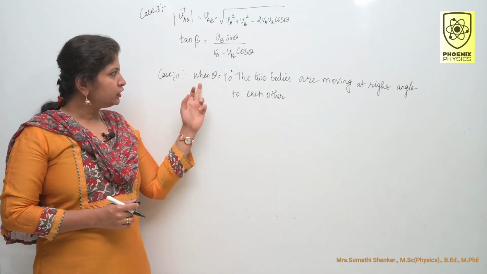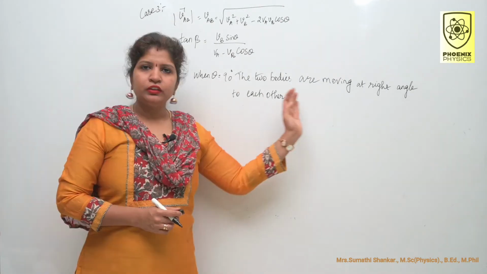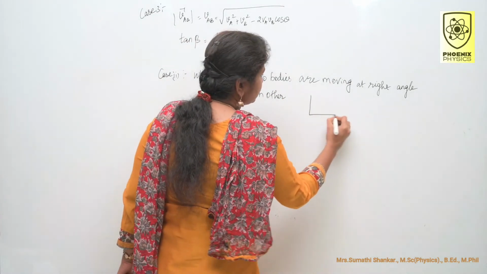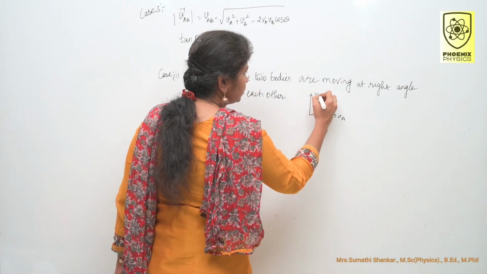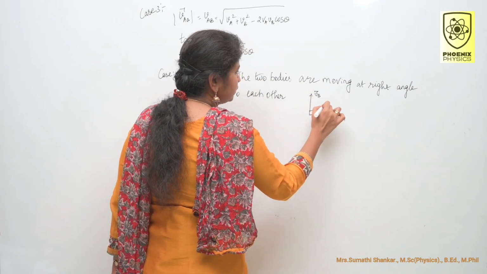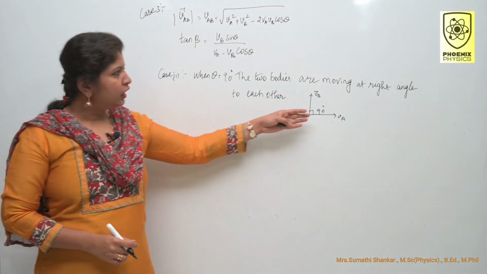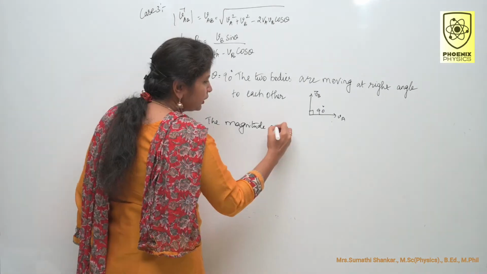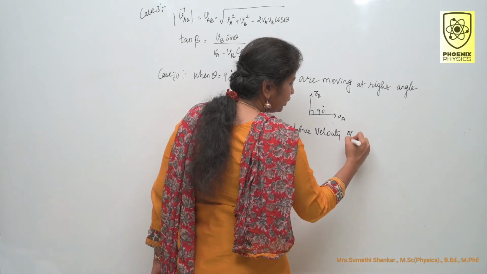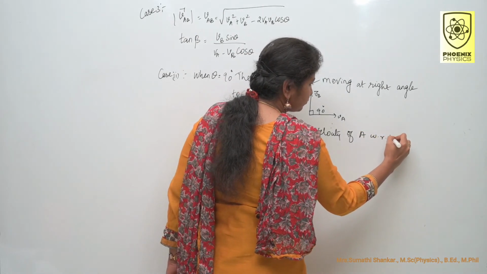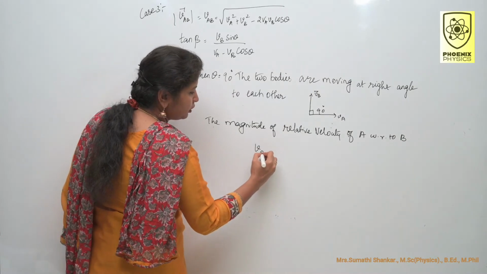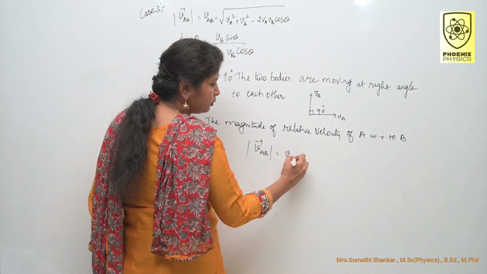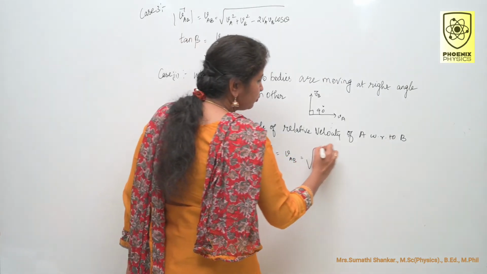Third case, when theta equal to 90 degree, which means the two bodies are moving at right angle to each other like this. So VA and VB directions make an angle of 90 degree. How do you write the magnitude of relative velocity of A with respect to B? Magnitude of the relative velocity VAB is equal to, what is the formula?